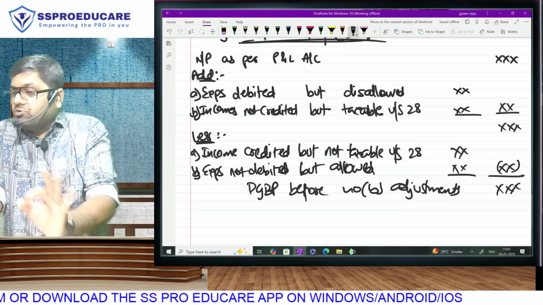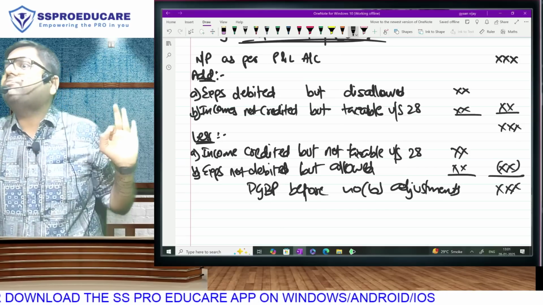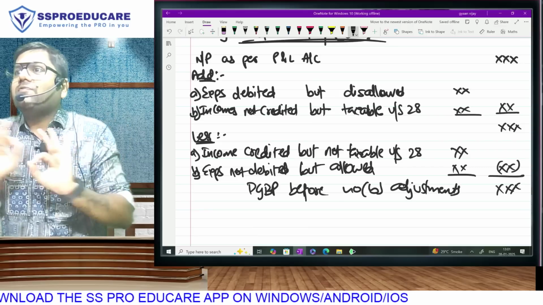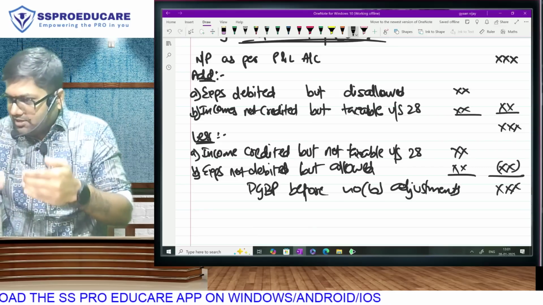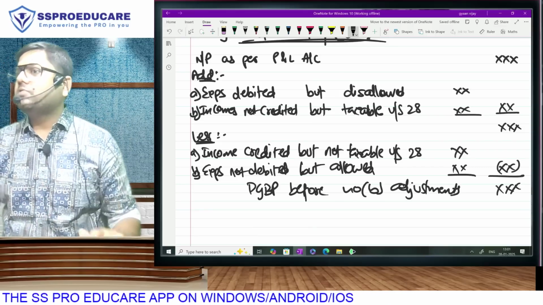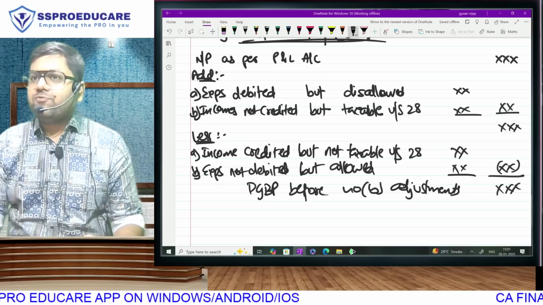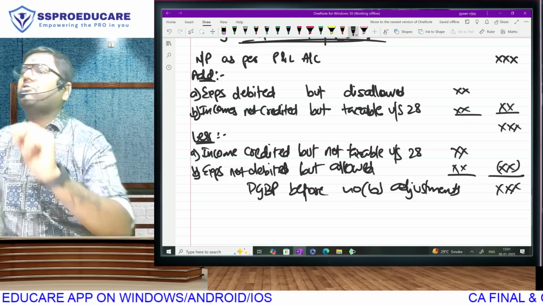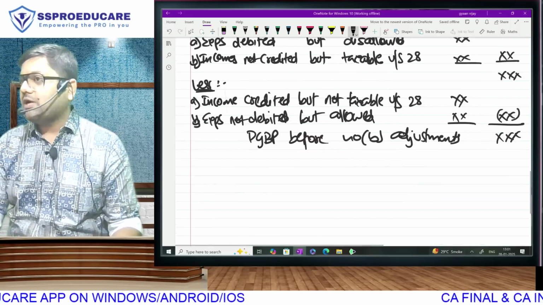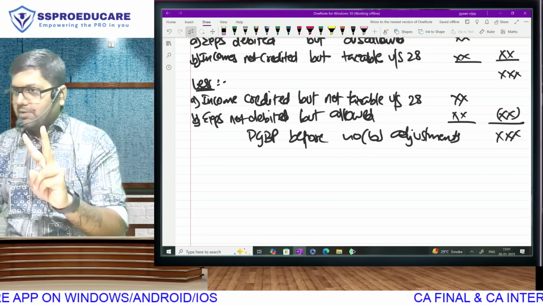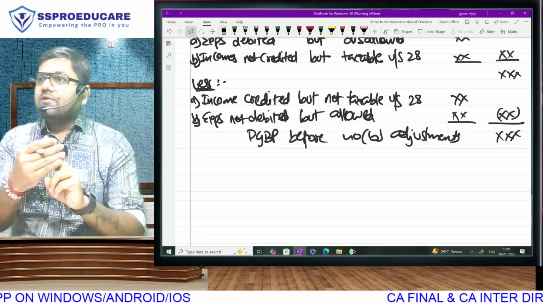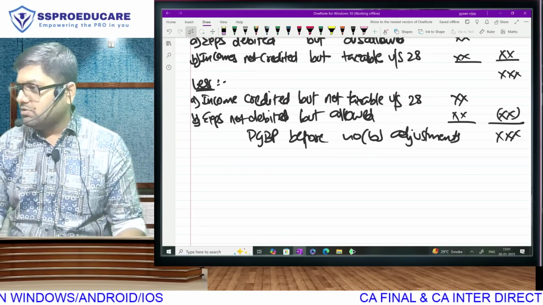This first expects you to complete every adjustment of PGBP chapter. Add, less, no effect. Everything that comes in PGBP chapter, do that. Then come to section 40B adjustment. Section 40B will be having adjustment of two types of payments. What are those two types of payments? Interest and remuneration. Both of them, beyond the limit, we have to disallow.